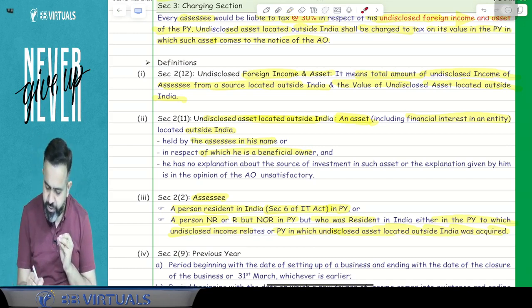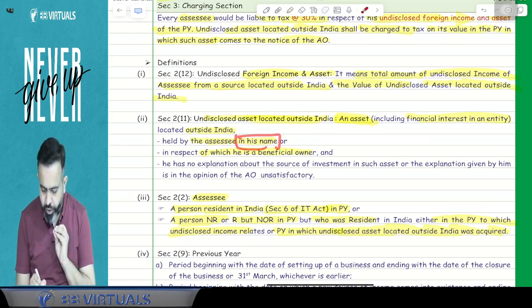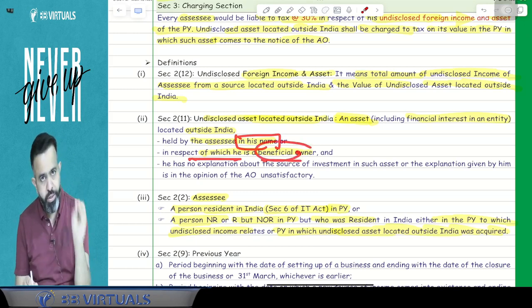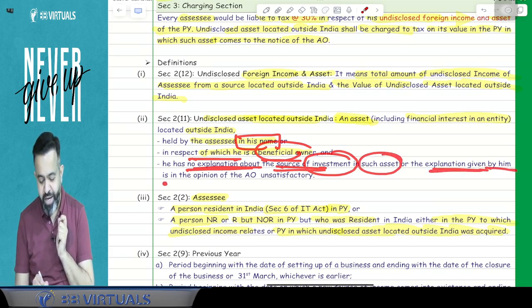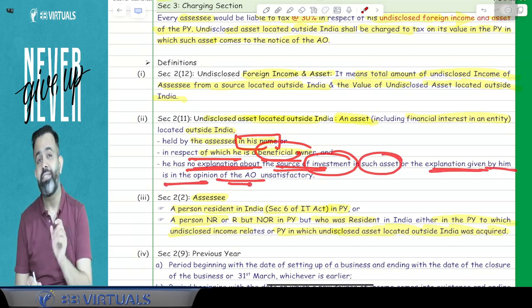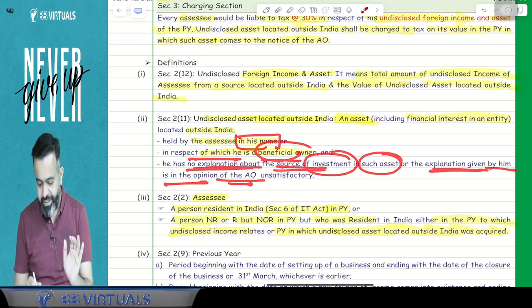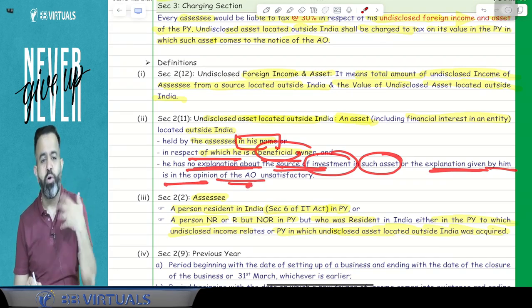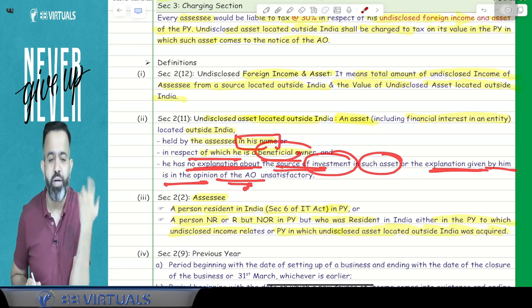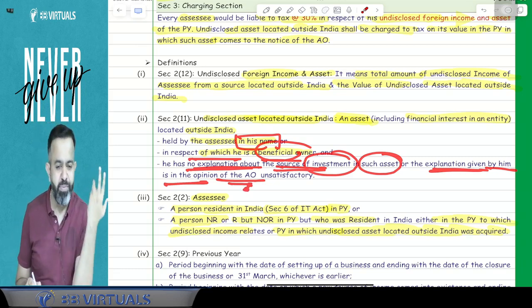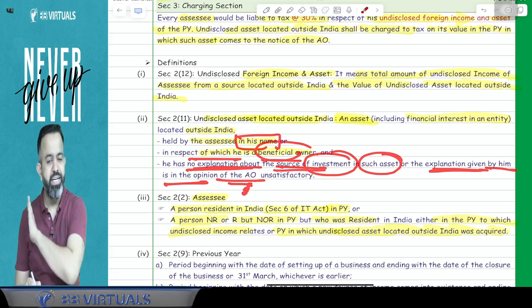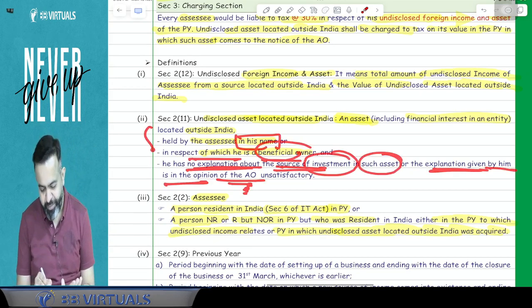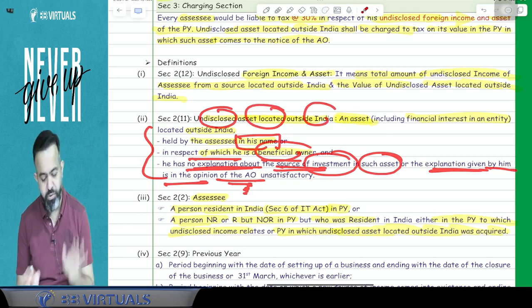So either the asset is held in your name only, or in respect of which you are the beneficial owner, and he has no explanation about the source of investment in such asset, or the explanation given by him is, in the opinion of the AO, unsatisfactory. Means either you are not able to give the explanation, or whatever explanation you are giving is not satisfactory, then it will be treated as undisclosed asset located outside India.